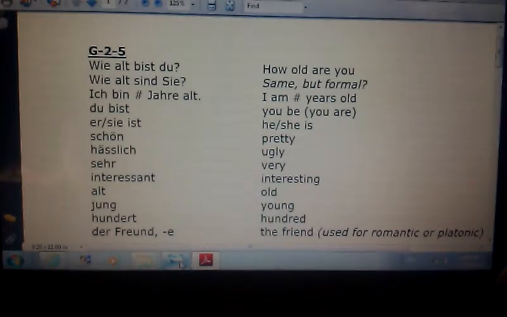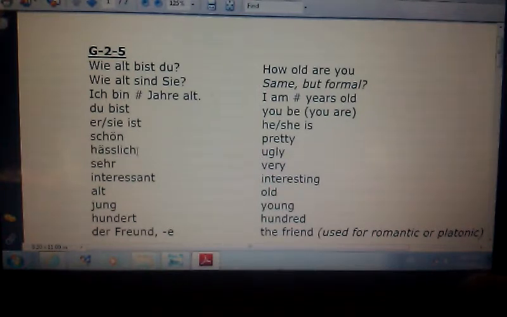Du bist, you be, which of course is you are in modern English. Ist, or sie ist, that would mean he is or she is. And then we have schön, which is pretty. We have hässlich, which is ugly. Comes from the word Hass, which means hatred. And it is used that way too.